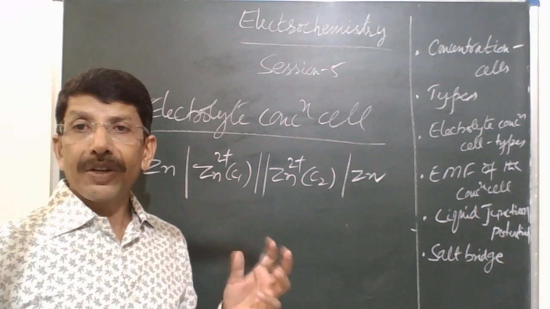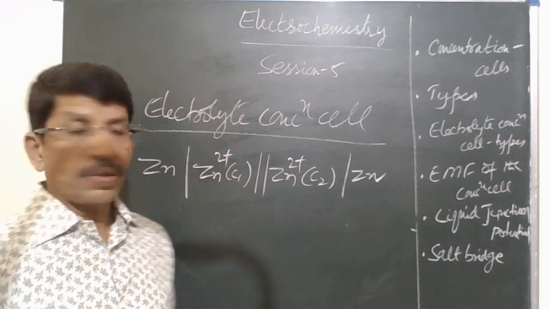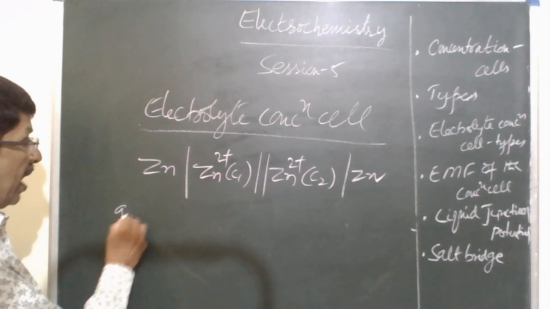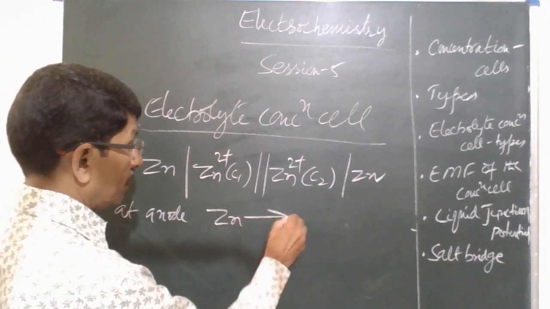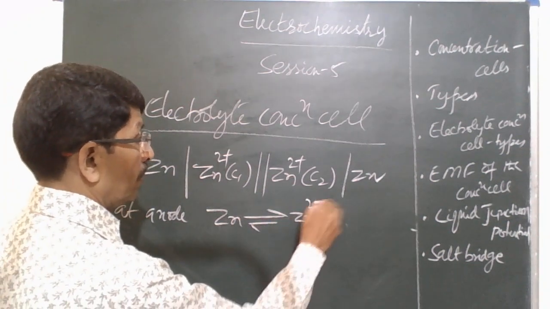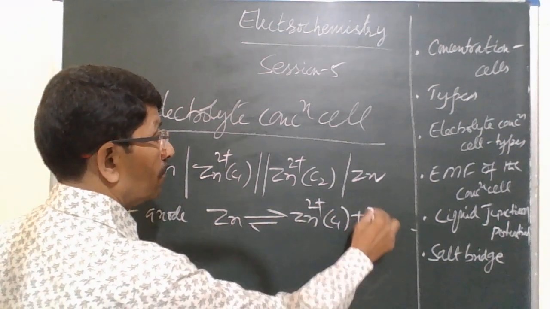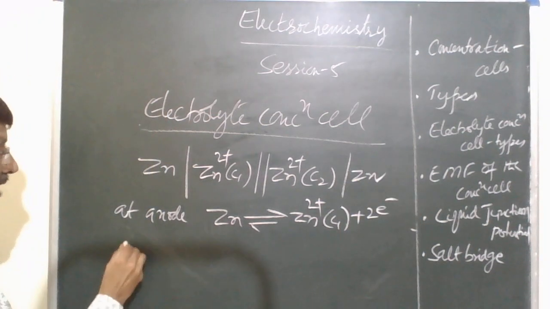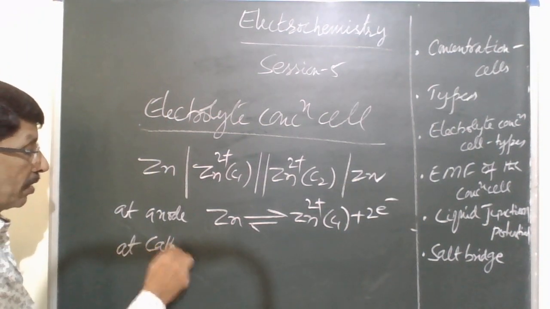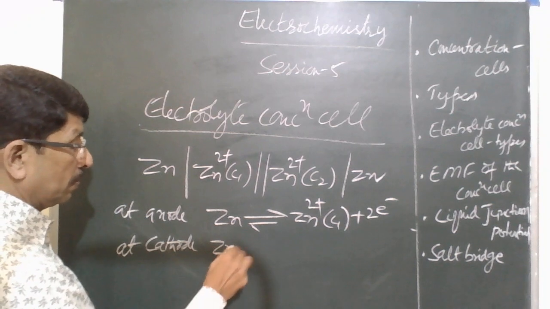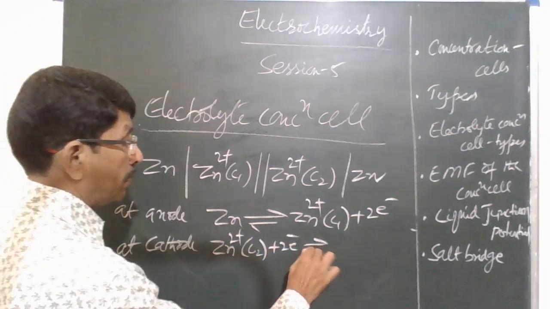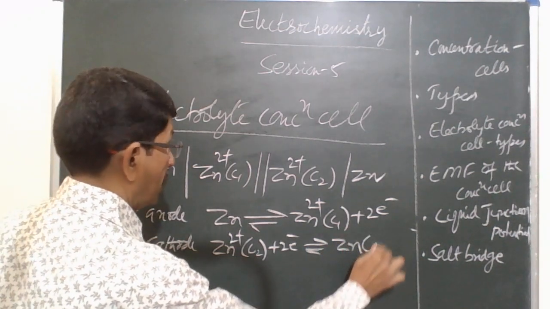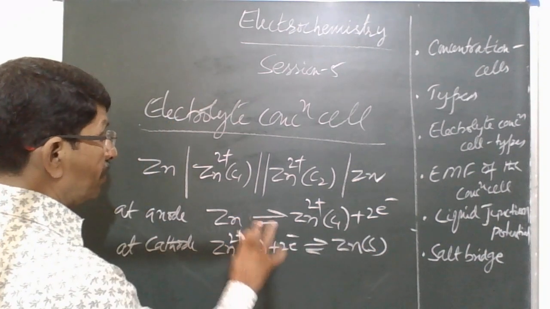Oxidation occurs at the anode, reduction occurs at the cathode. Now let us see. At the anode, it is the oxidation. This is the reaction taking place. At the cathode, this is the reaction taking place.